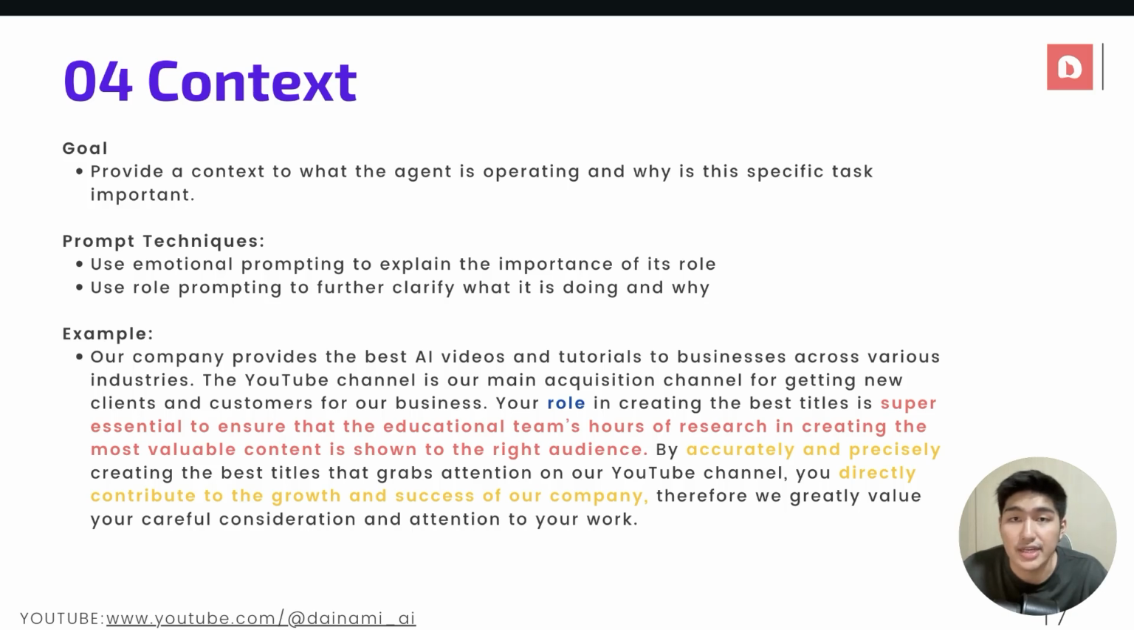But now moving forward, we want to also give it a context, right? A context to what the agent is operating and why this specific task is important. And over here we can use the 2 prompt techniques that we have learned earlier. Firstly, emotional prompting to explain the importance of its role, and following that, role prompting to further clarify what it is doing and why.